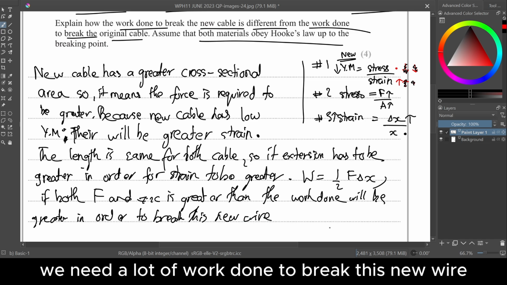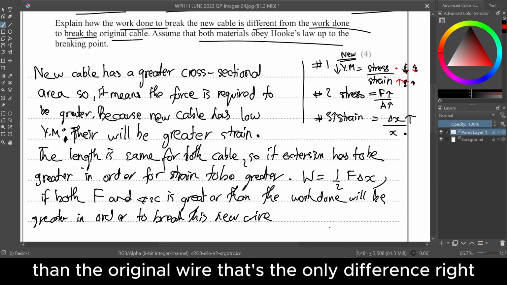We need a lot more work done to break this new wire than the original wire. That's the only difference, right?